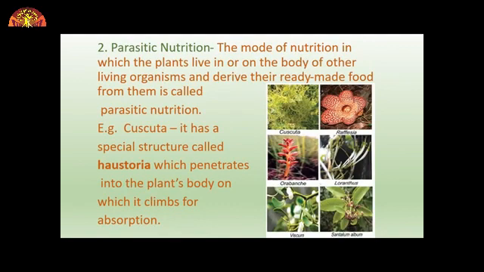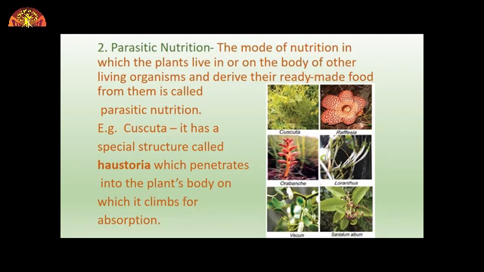parasitic nutrition. What happens in this? As we have seen, saprotrophs obtain their food from dead and decaying organic matter, whereas in parasitic nutrition, organisms obtain their nutrients from living organisms. Either they obtain it from on the body or from inside the body, but they get nutrition from another body. The body which provides the nutrition is called host.